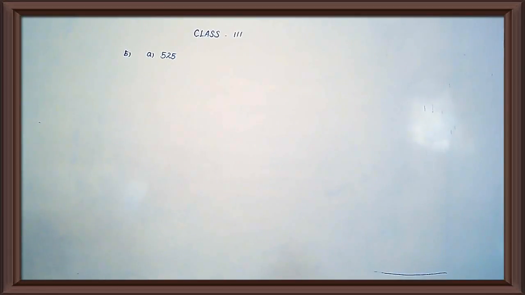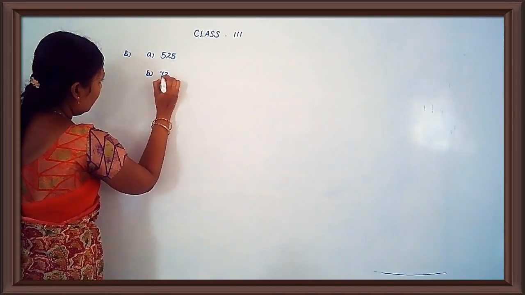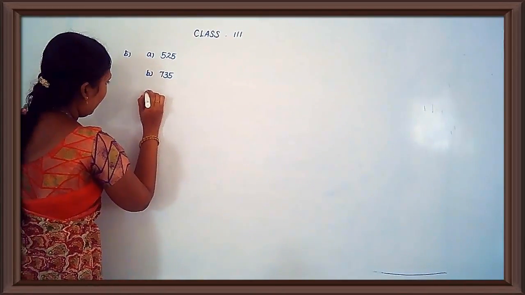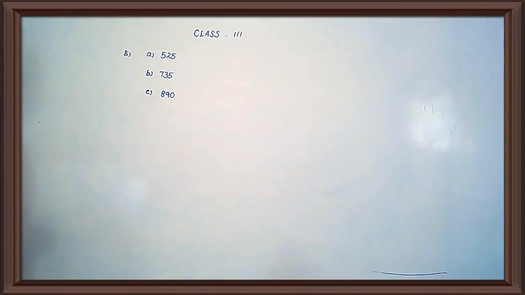734 is 1 less than 735. Then 889 is 1 less than 890.